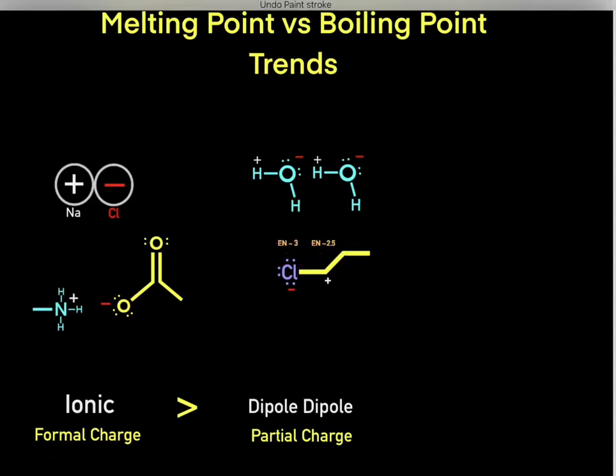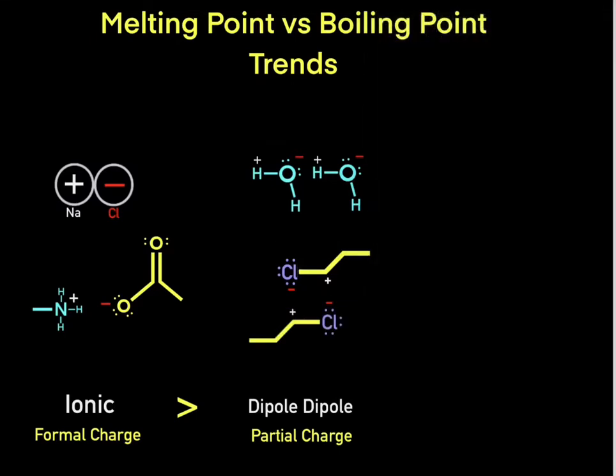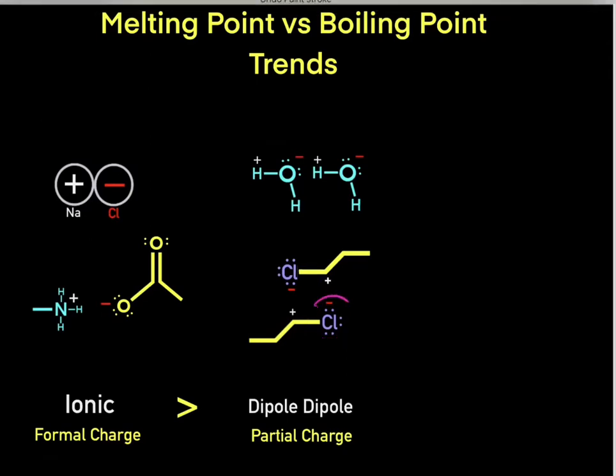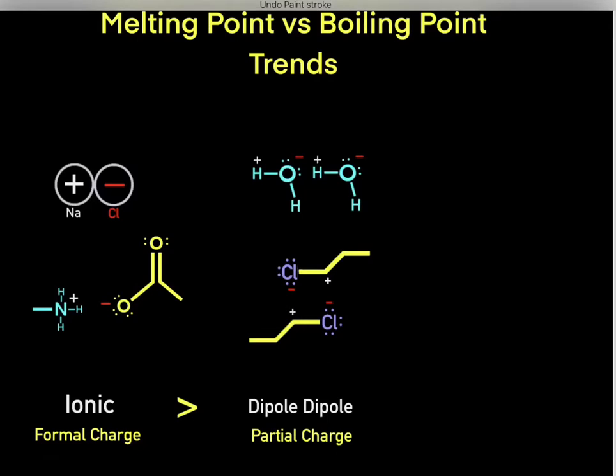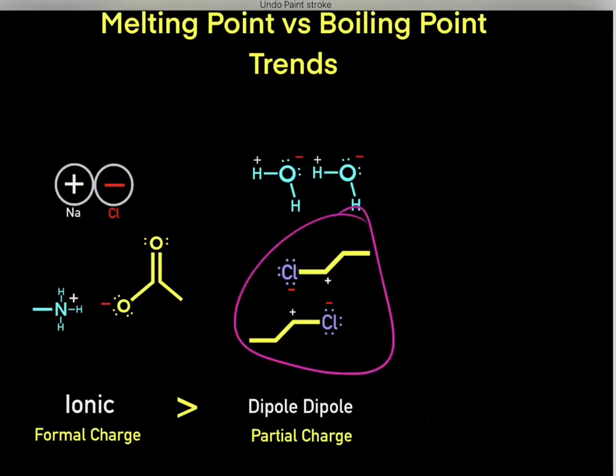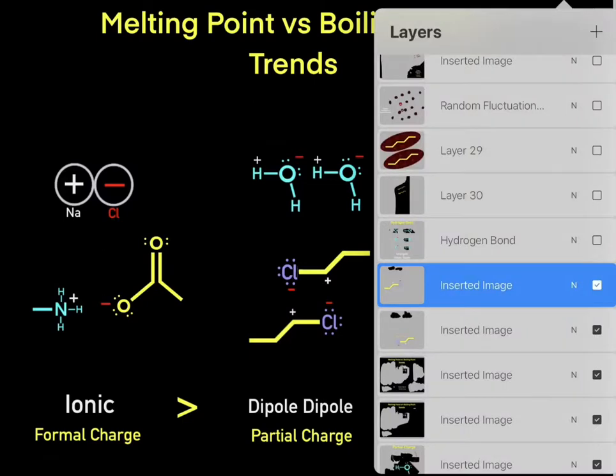So this will form a dipole. Now if we have another one of these compounds, we can form one of these partial charge interactions. Again, remember, the carbon has a partial positive charge and the chlorine has a partial negative charge, so they'll form attractive Coulombic interactions, and the same with these interactions. So again, this is another dipole-dipole interaction. Therefore, if we want to melt this solid, we would have to apply heat to disrupt these Coulombic interactions.